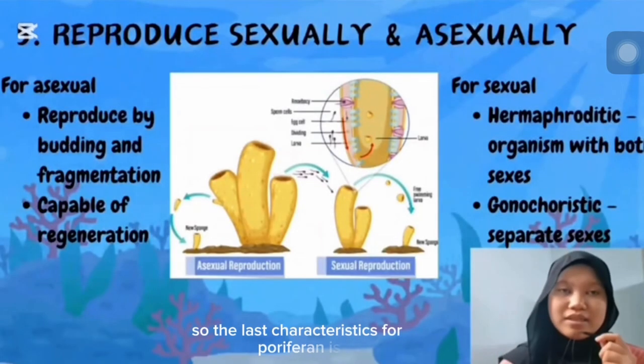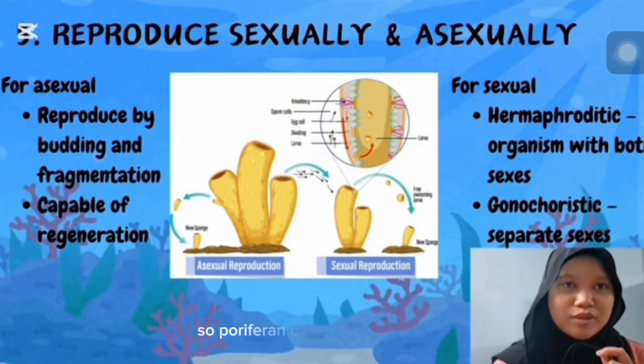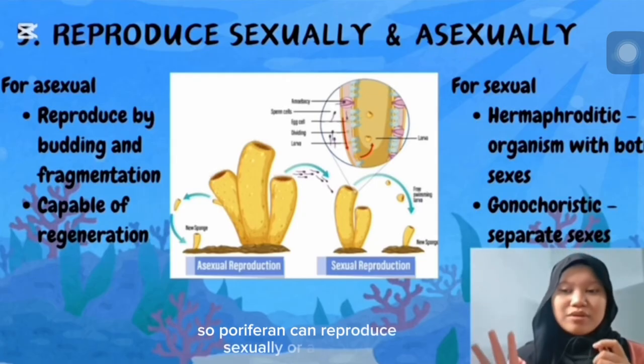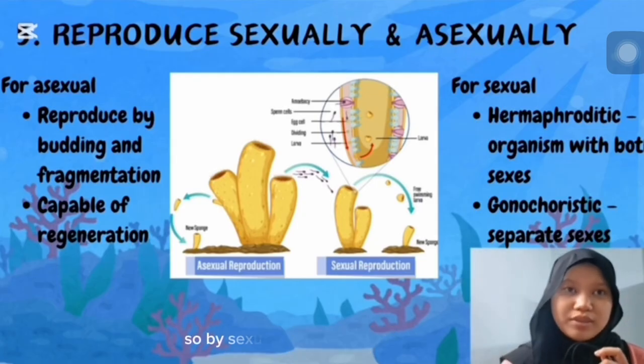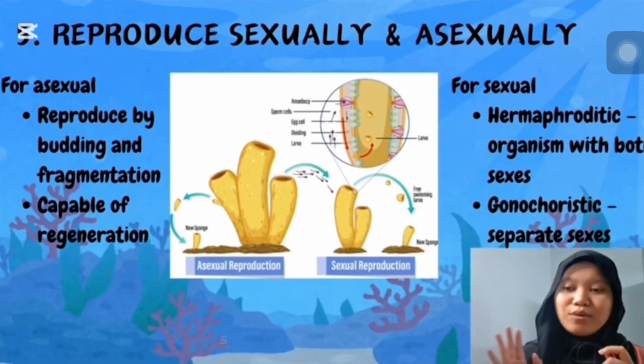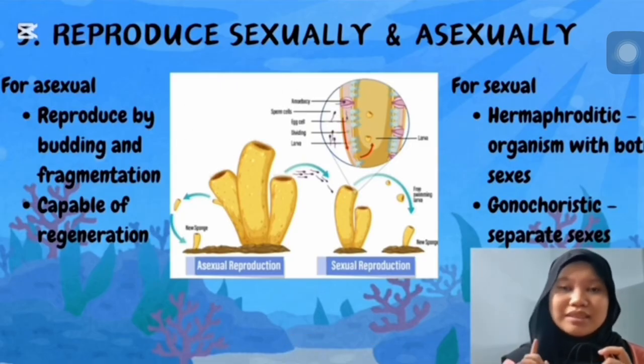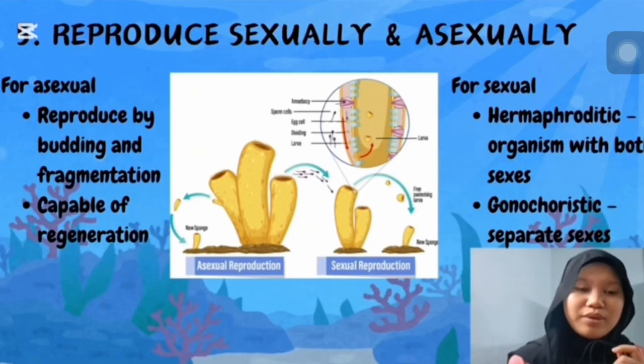So the last characteristic for poriferans is how poriferans reproduce. Poriferans can reproduce sexually or asexually. For sexual reproduction, we have two types, hermaphroditic and gonochoristic. Hermaphroditic is an organism with both sexes.